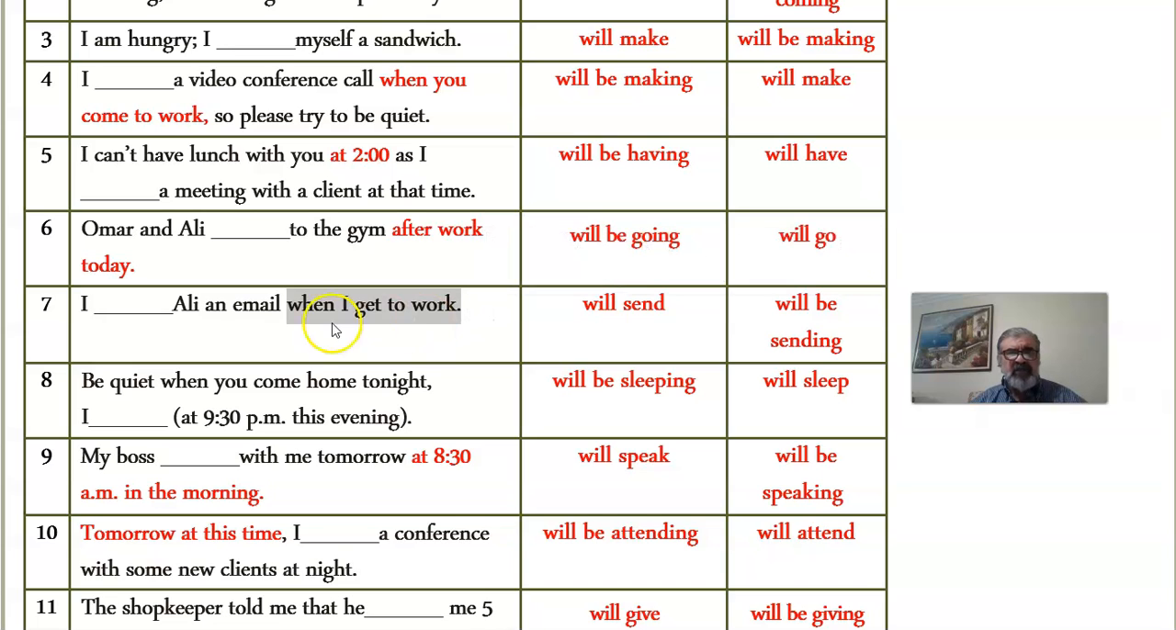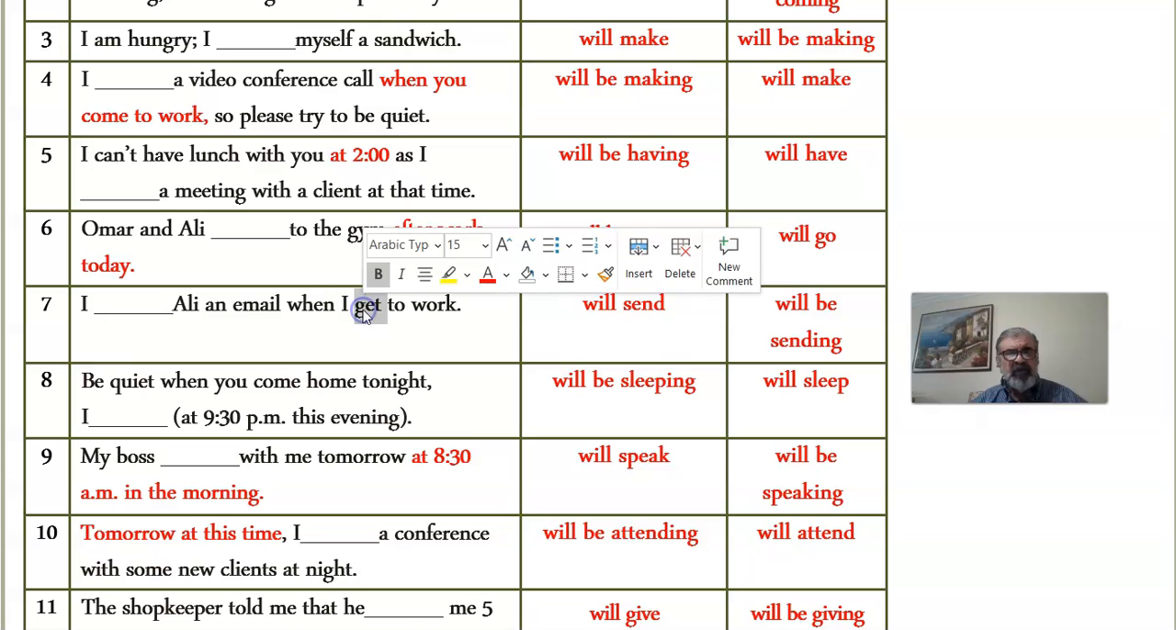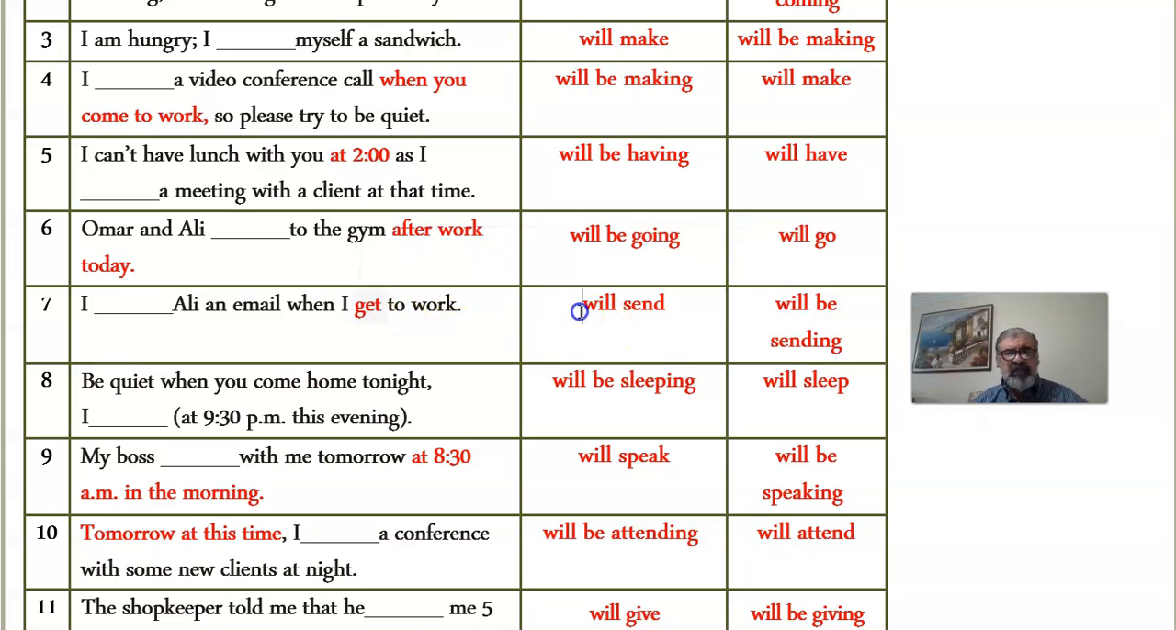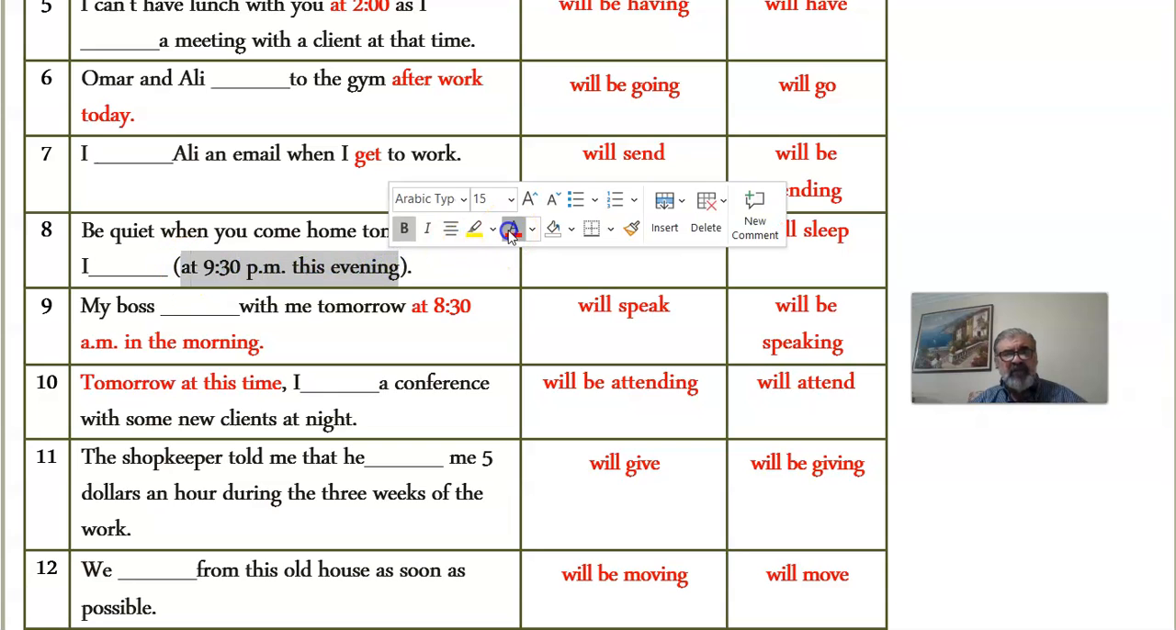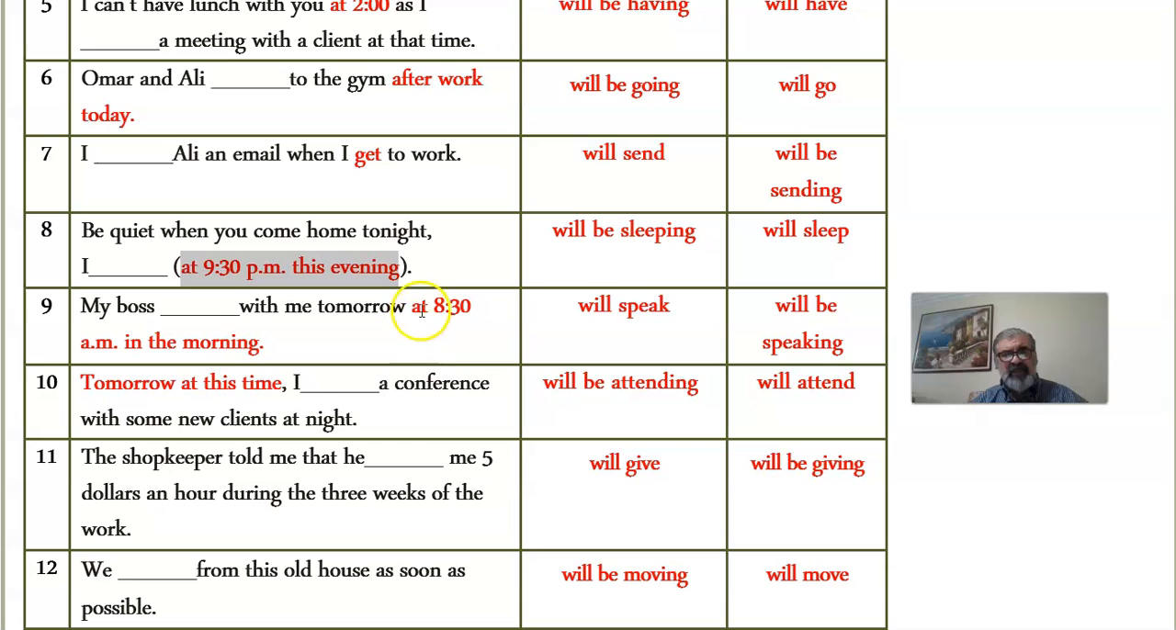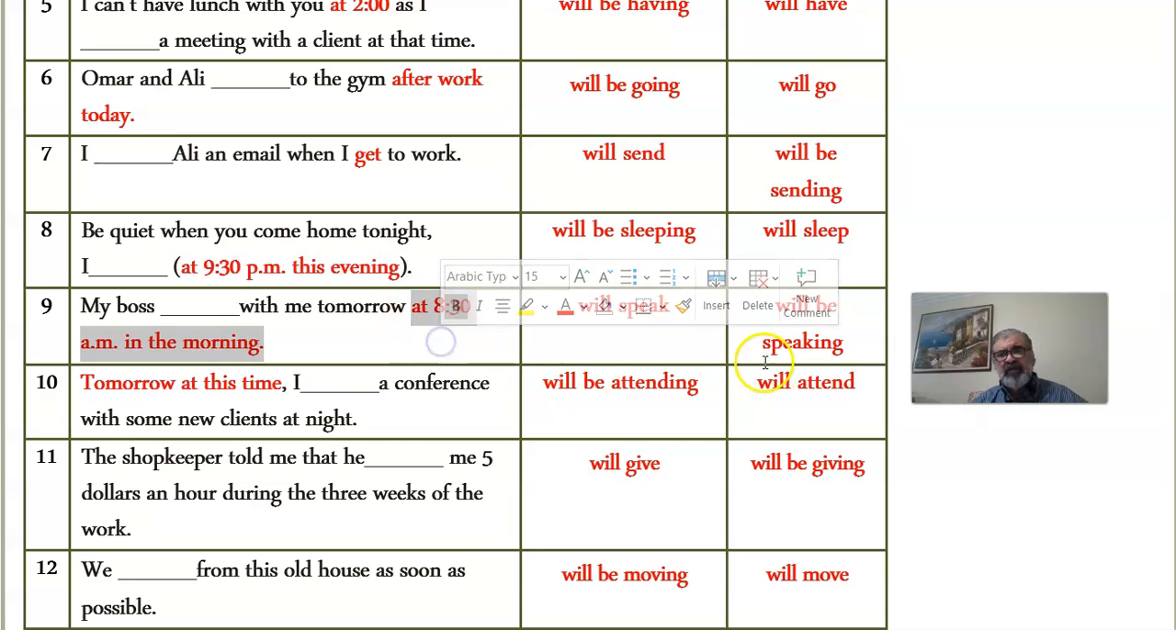Again, non-specific, and this is when, preceded by the future symbol, followed by the present symbol. So I will send. Be quiet when you come home tonight. I'll be sleeping, because this is very specific at 9:30 p.m. this evening. My boss with me at 8:30 a.m. in the morning. Very specific. Speaking. Okay.